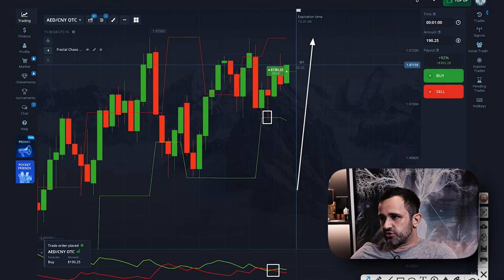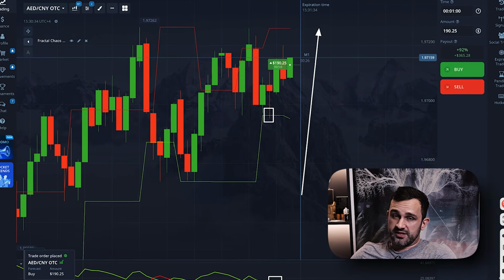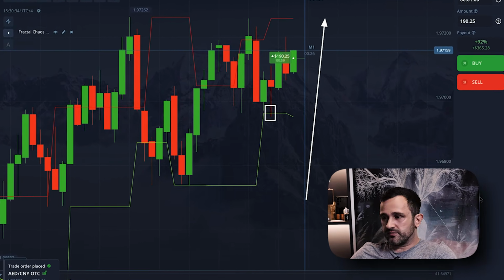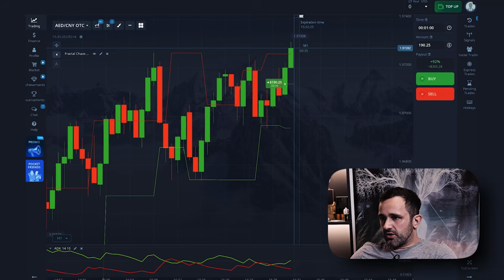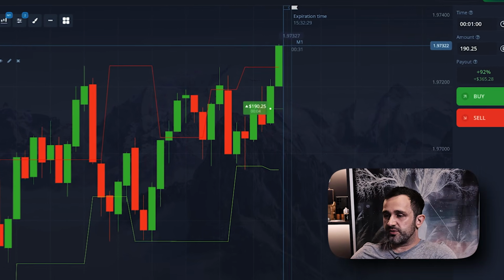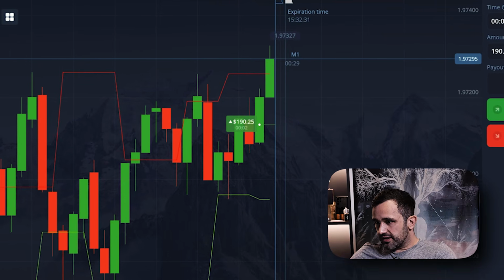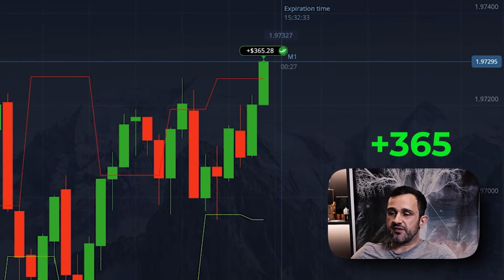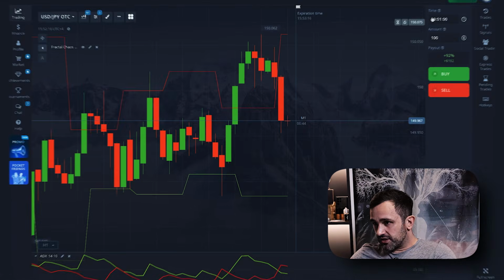The candlesticks also show buying. After the decline, green candlesticks with higher closes appear, so the drop doesn't continue. So a long here looks logical with a high probability of continued upward movement. Waiting for the close, and the trade brings me plus $365. Great! Ooh, I found an interesting setup.